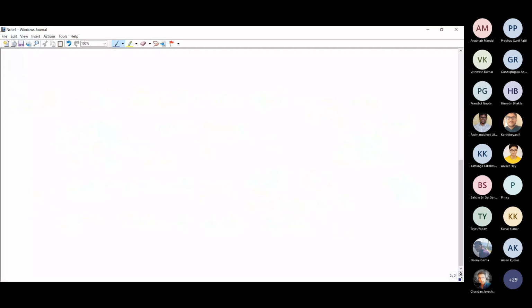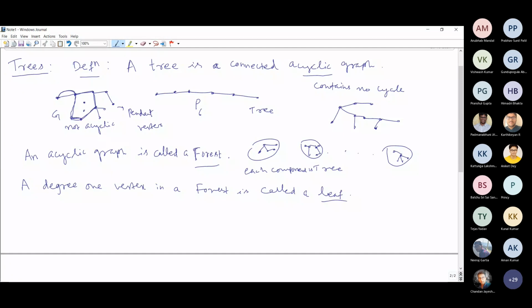If we have a tree, there are some obvious or straightforward results we will have. The first thing that comes to mind is: if in a tree the number of vertices is n, then how many edges will there be? So is there any relation between the number of vertices and edges in a tree?